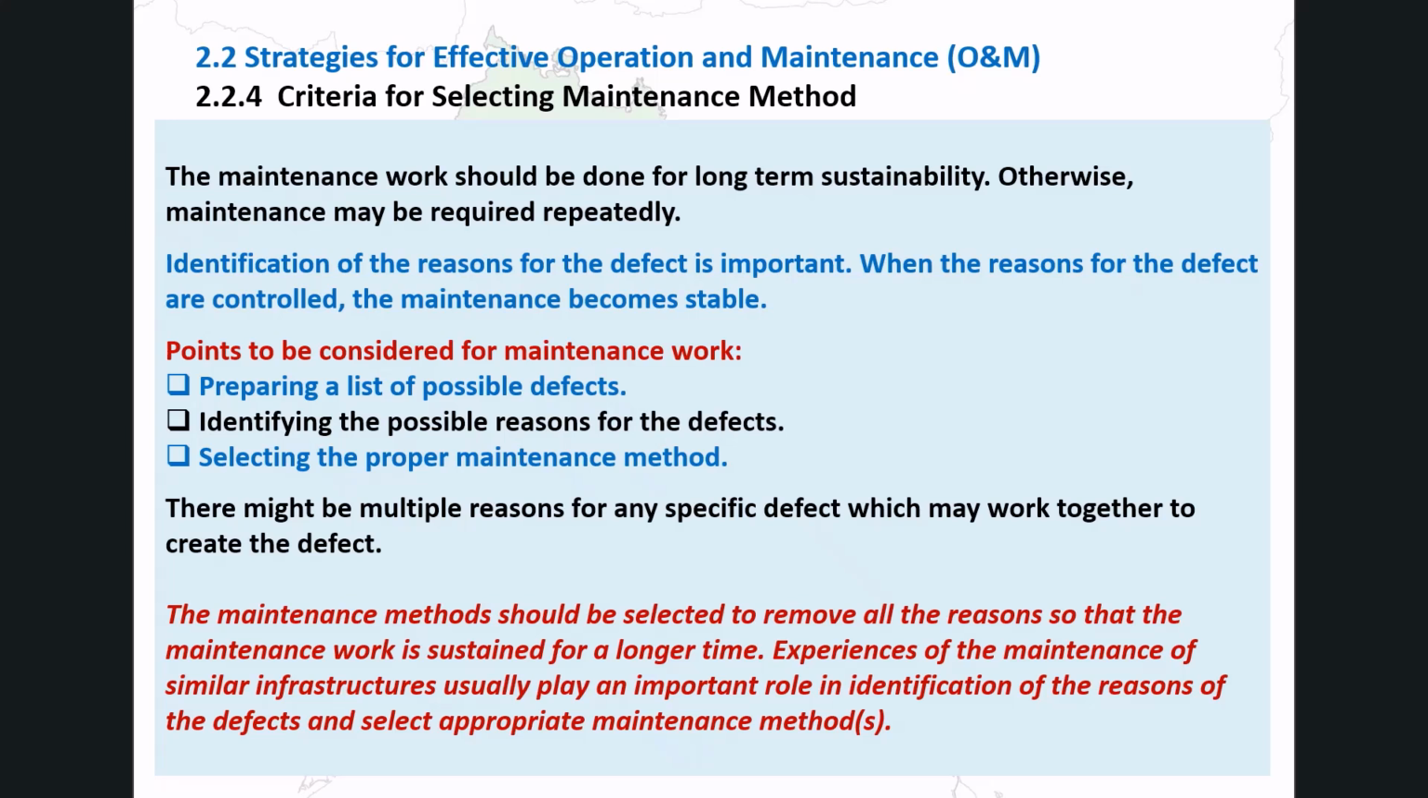Three steps should always be followed. First, prepare a list of possible defects. Second, identify the possible reasons for those defects. And third, select the appropriate maintenance method. Note that a single defect may have multiple contributing causes working together. The selected maintenance method should address all of them. Experience with similar infrastructure is valuable in making this judgment correctly.